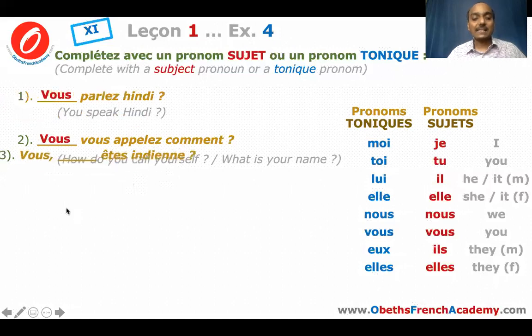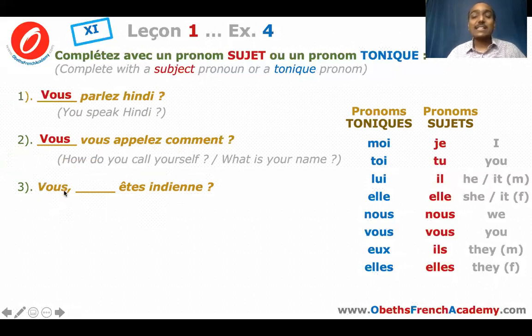The third sentence, vous êtes indien? See now, the first vous, that is your tonic pronoun. They have already used a tonic pronoun to emphasize you. And then the second dash, it's your subject pronoun they're expecting you to put, because a subject pronoun will always be placed near the verb. So you are an Indian. They're trying to emphasize, you are an Indian. If we want to emphasize, we will always use a tonic pronoun.